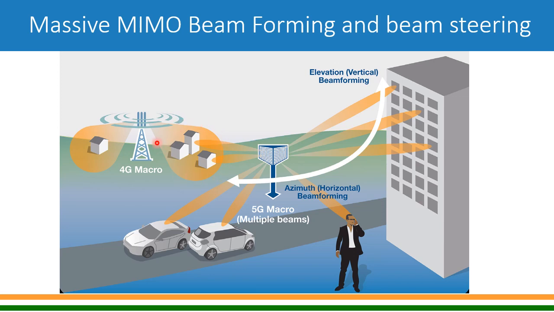For example, these houses already have 4G macro coverage, but if there is very high bandwidth usage, then this antenna will form a beam. And these beams can also be steered, in the sense that if a moving vehicle is going, the beam will follow this car, and once it is beyond this antenna, it will hand over to the next antenna. The beam forming is a kind of 3D, up, down, in all directions, able to form vertical beam forming or azimuth beam forming, and that way it will have multiple beams pointing towards users.